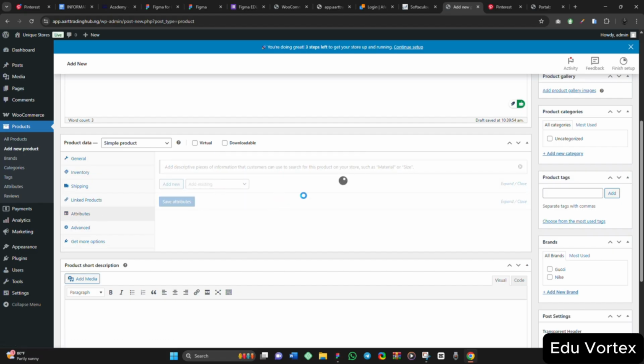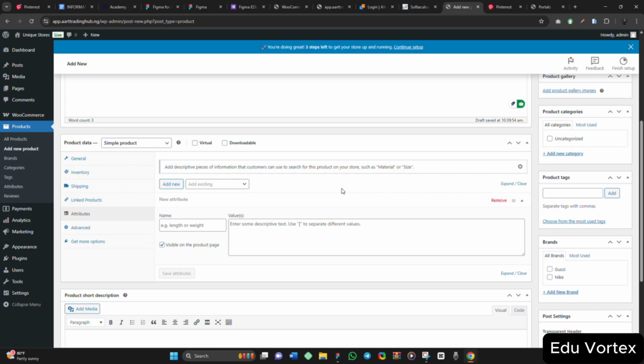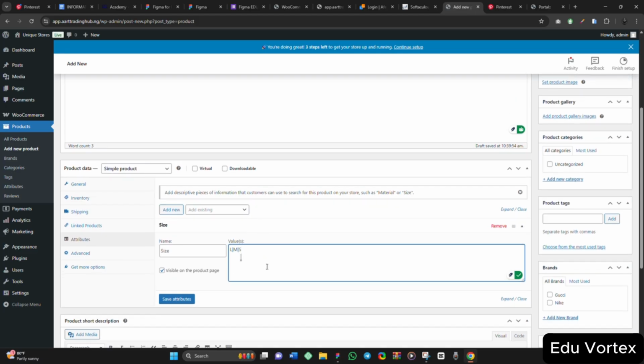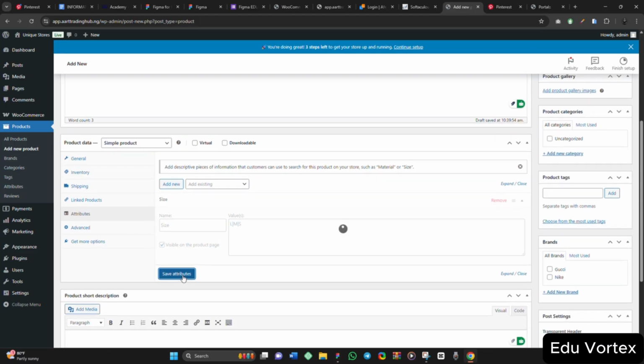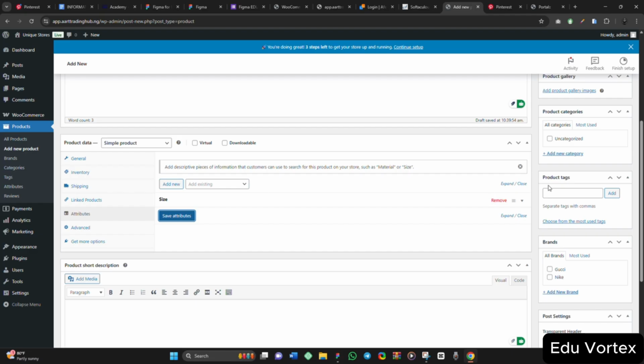These attributes are used for variable products. Maybe you want to add a size, let's say you want to add size here. Then the value, let me say, okay, large. Then you use this particular sign to demarcate it here: large, medium, small, these three. You do it like this. Then you click on save attribute. Now we have it like this. We have our attribute here already.